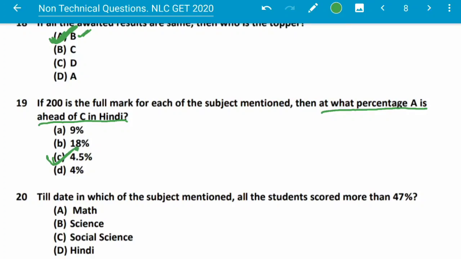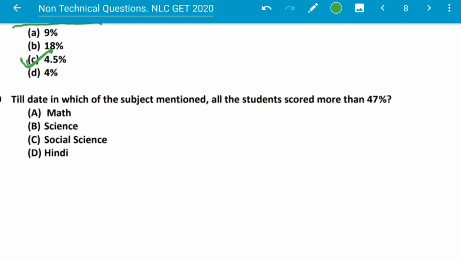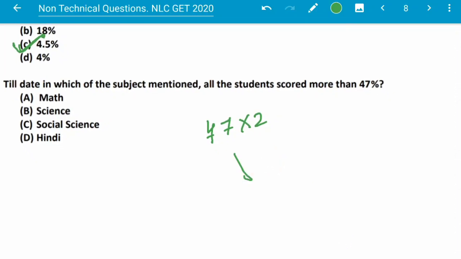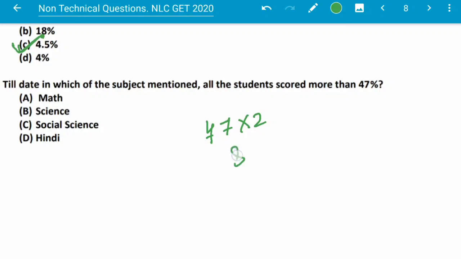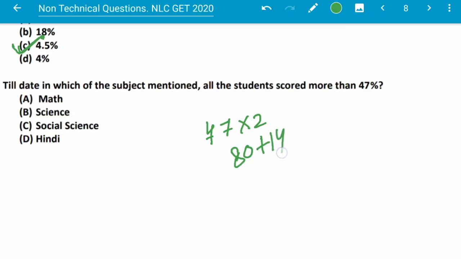Till date, in which of the subjects mentioned did all the students score more than 47%? What is 47% of 200 full marks? This will be 80 plus 14, that is 94.